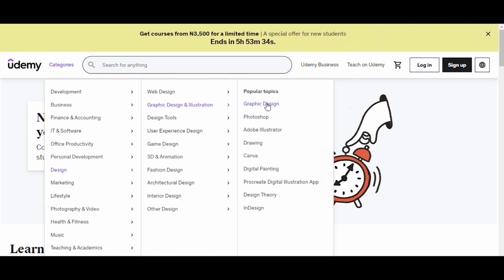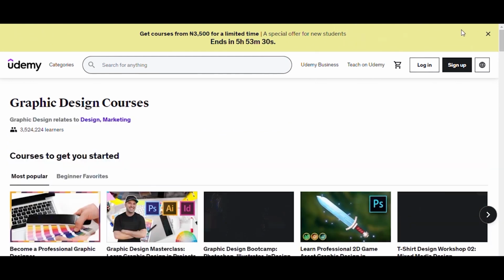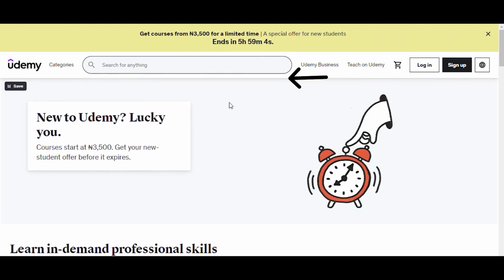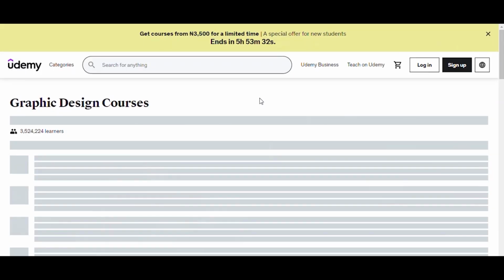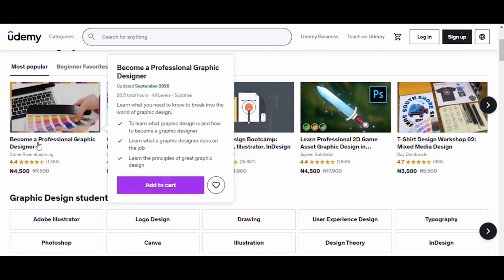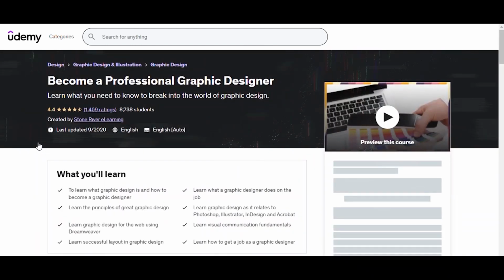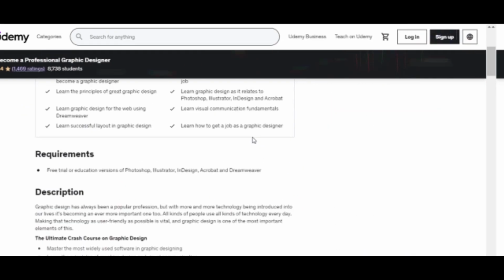Once you've picked a subcategory that interests you, click on it to see the list of available courses on that topic. You can also use the search bar to search for specific keywords or course titles to find a course that interests you. Once you've found a course that interests you, you can view more information about it by clicking on the course title or thumbnail. This will take you to the course landing page where you can see the course description, reviews, and ratings.